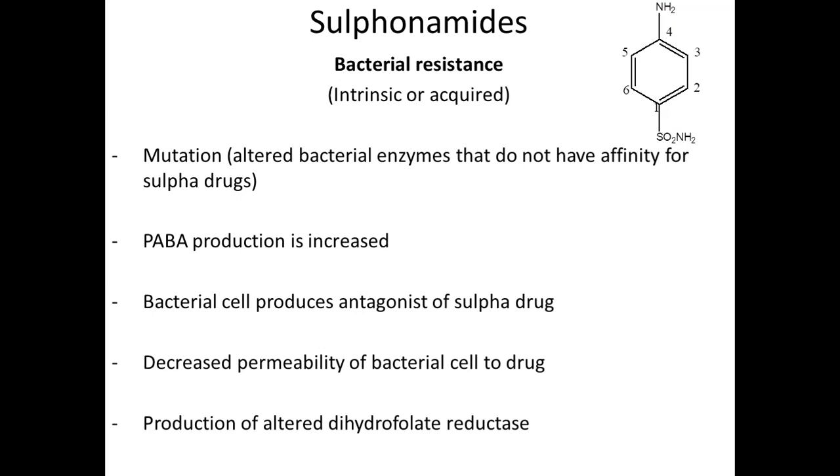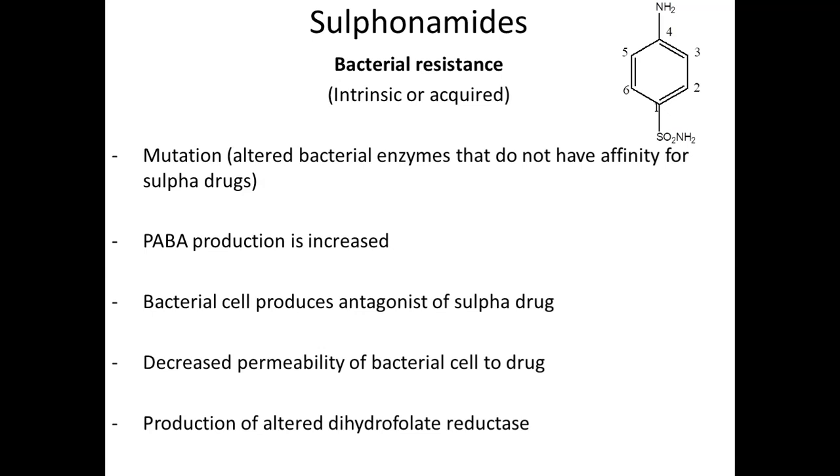Okay, the first important thing, which is commonly occurring nowadays, is mutation. Even for COVID-19, we are looking into the different mutants which are available. They say that Delta Plus is a mutational variant of COVID-19. So what is mutation? It is the altered bacterial enzymes which do not have affinity for sulfur drugs.